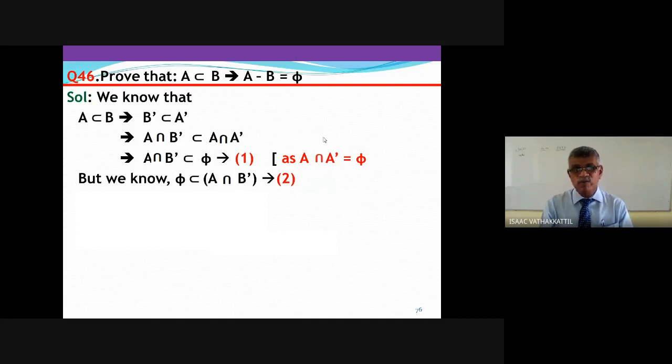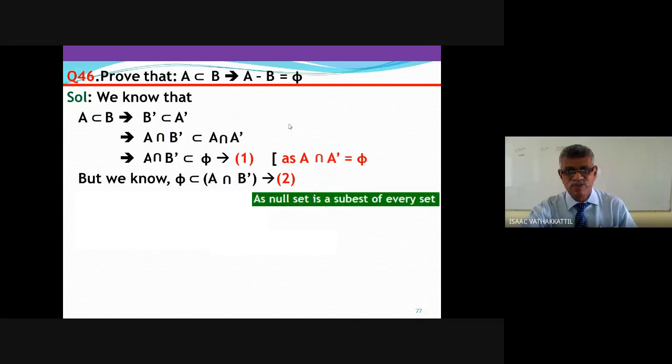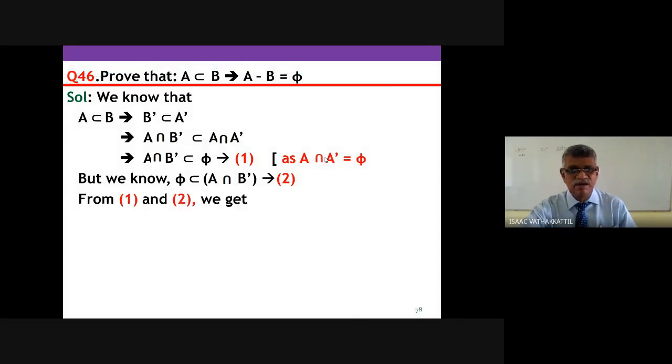So I have two relations here. What are they? A intersection B dash is subset of null set phi, and phi subset of A intersection B dash. From these two, from 1 and 2, we get A intersection B dash equal to null set. A intersection B dash is null set.